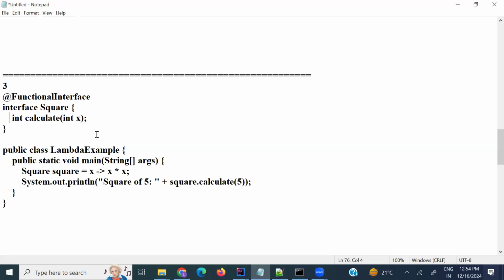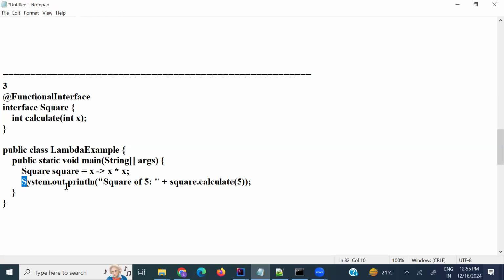Here I am creating one main method in the class. That is public class LambdaExpressionExample and public static void main(String[] args). Whatever interface I created, I am taking here: Square square equals, taking that x, the integer, and applying the lambda expression x into x. Here the actual logic is passed only through the lambda expression.